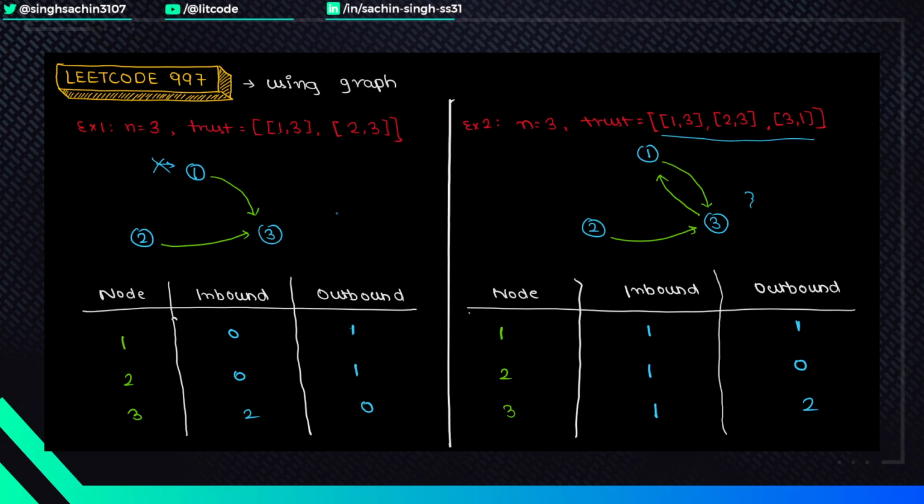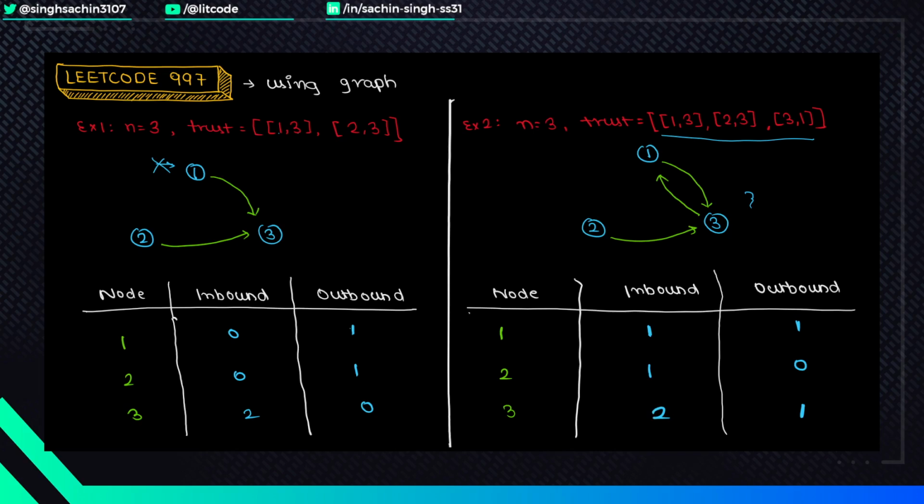If you plot this, you will see one inbound and one outbound on 1, and 0 on 2, and the third node has 2 inbounds and 1 outbound. Sorry, my bad, it should have been the other way around.